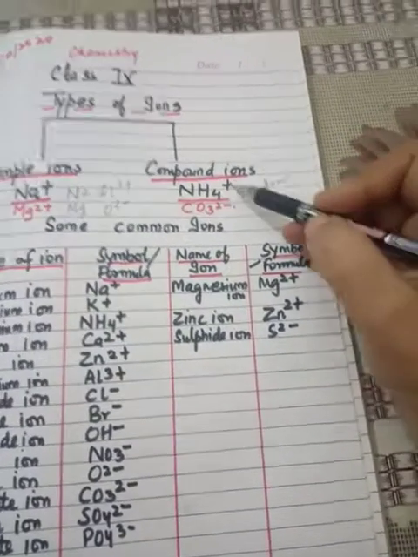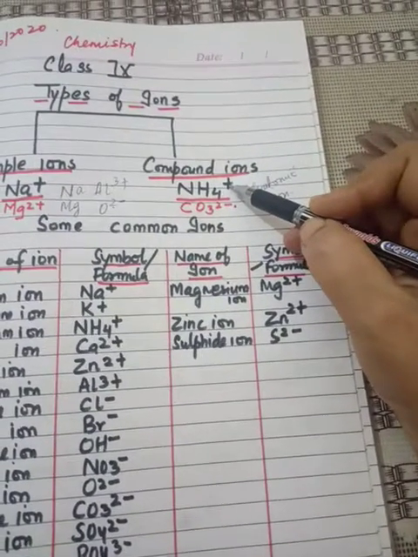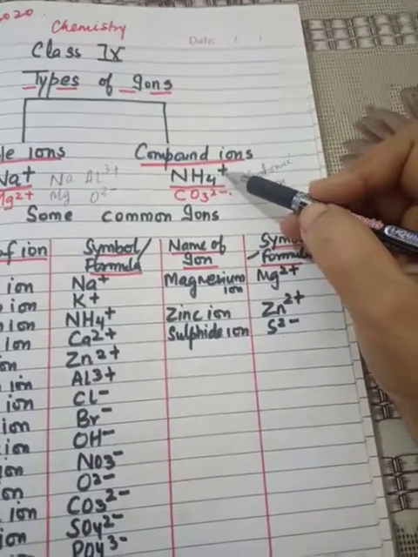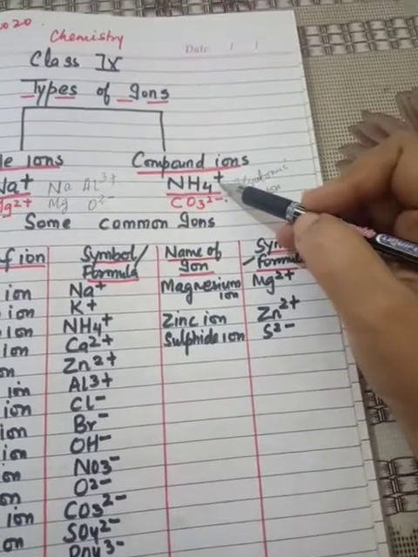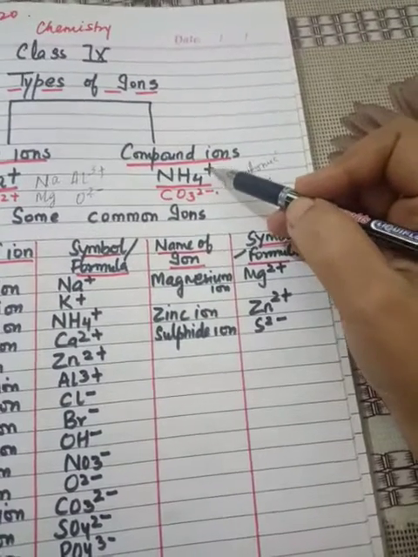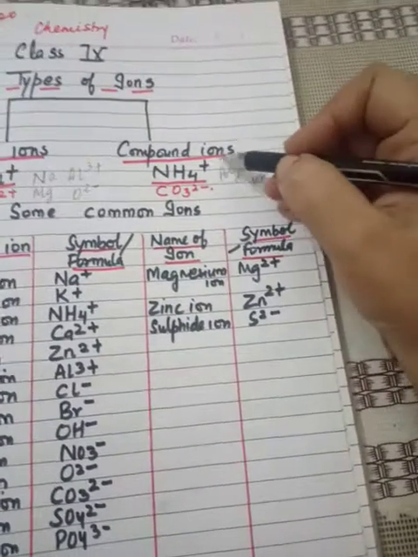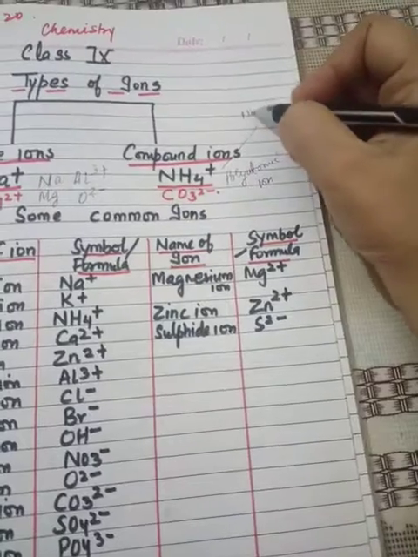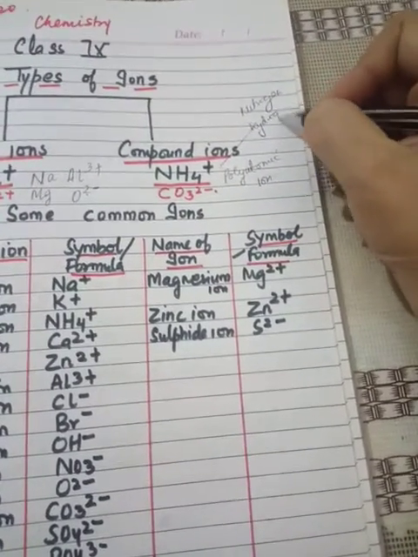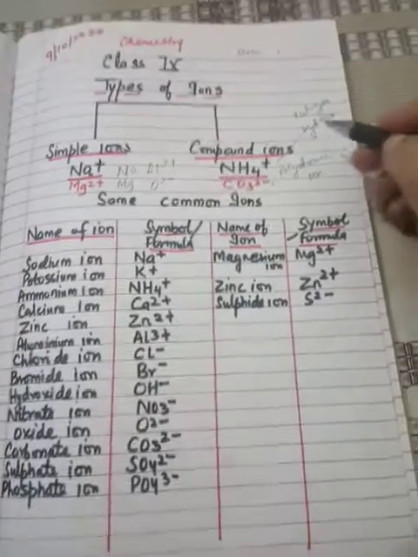For example, ammonium NH4 plus is a compound ion which is made up of two types of atoms joined together, that is nitrogen and hydrogen.